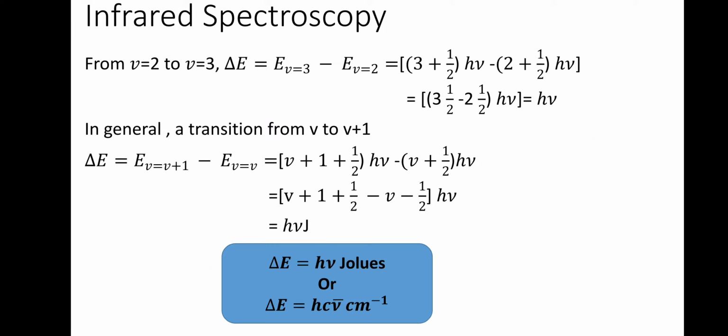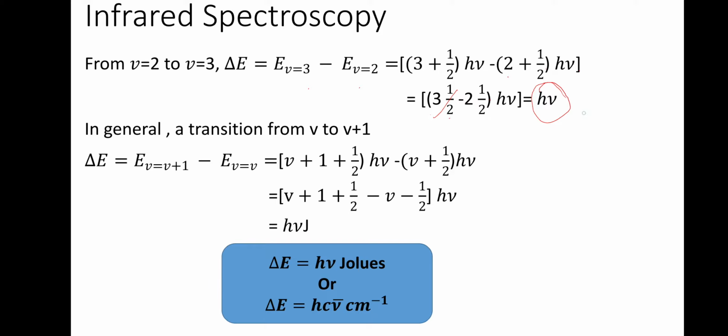Next, from 2 to 3, the energy of the third state minus the energy of the second state. The third state is 3 plus a half, 3 and a half H nu. The second level is 2 and a half H nu. So 3 and a half minus 2 and a half is again H nu.